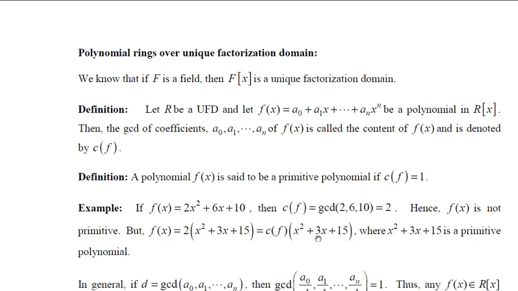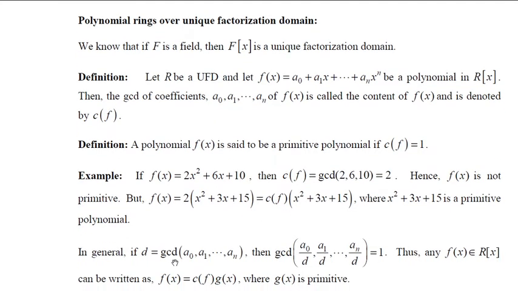That means any polynomial which is not primitive can be written in terms of a primitive polynomial by taking the content of that polynomial out. Content is nothing but the GCD, so if you take out that GCD, then it becomes a primitive polynomial.